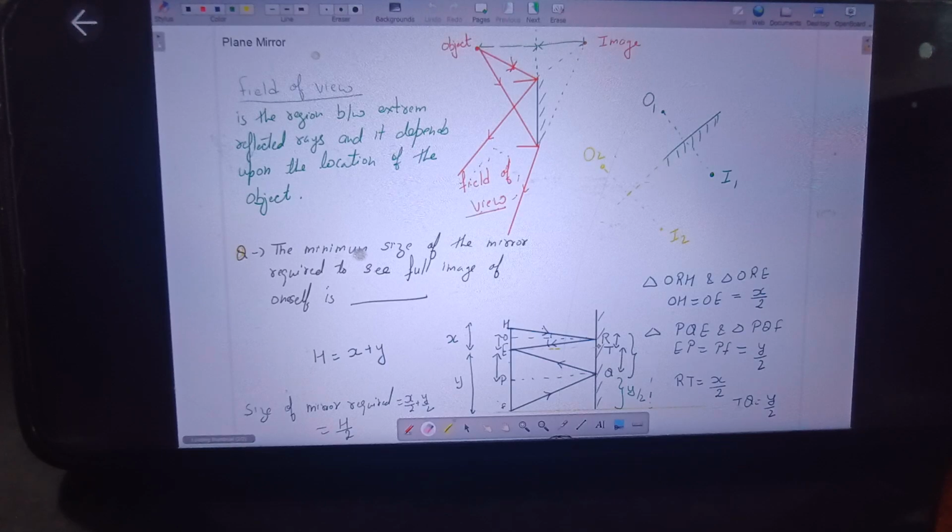And why is it that it must be h by 2 above the ground? We have done this. See here, in this we have derived it. Approximating that in this case the distance between the eye and the head is negligible, y by 2 is basically equal to h by 2, which is why the distance is h by 2.